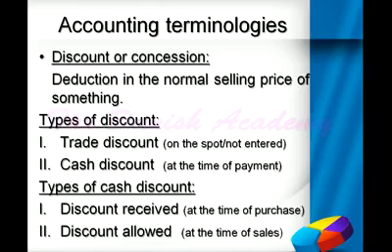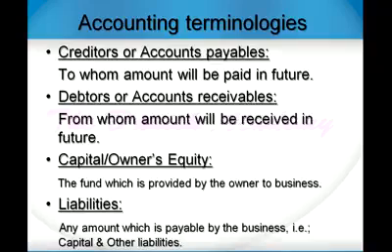There are two types of cash discounts. One is discount received, one is discount allowed. Discount received is when we as a business purchased something, and our supplier allows us some discount, so that would be discount received. And discount allowed is when a business allows some discount at the time of sale to its customer, that would be discount allowed. Discount received would be treated as our income, while discount allowed would be treated as expense for the business.